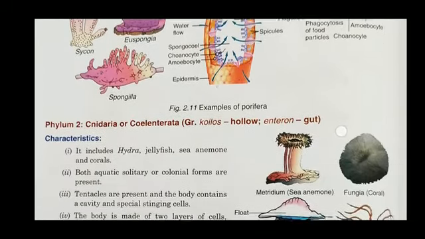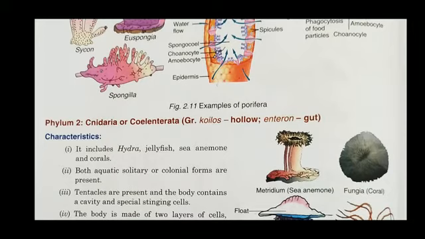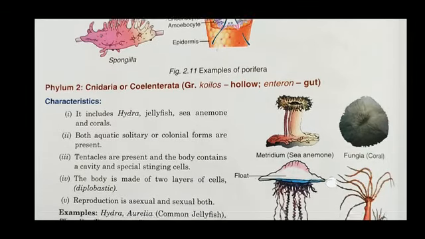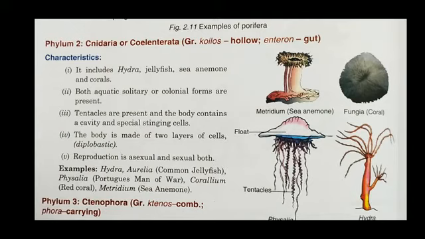The next is phylum 2, which is Cnidaria or Coelenterata, which means hollow gut. It includes hydra, jellyfish, sea anemone, and corals. They are aquatic, solitary, and present in marine life.